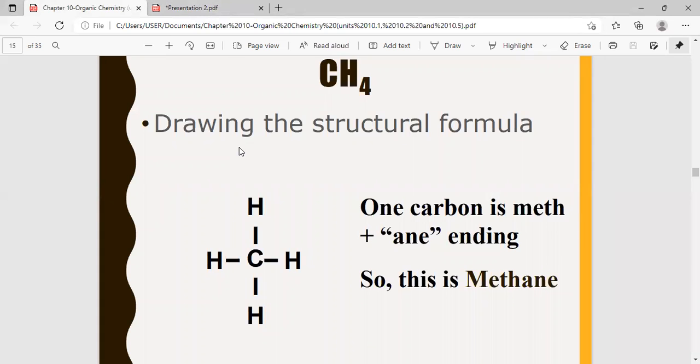In the last lesson we learned how to write the molecular formula. Today we will learn how to draw the structural formula. The structural formula describes the way the atoms are arranged.